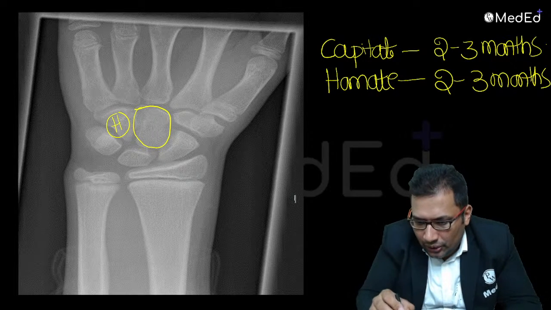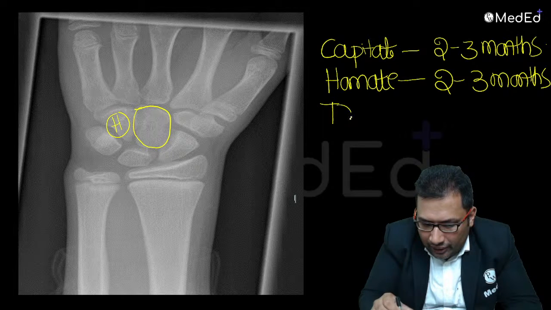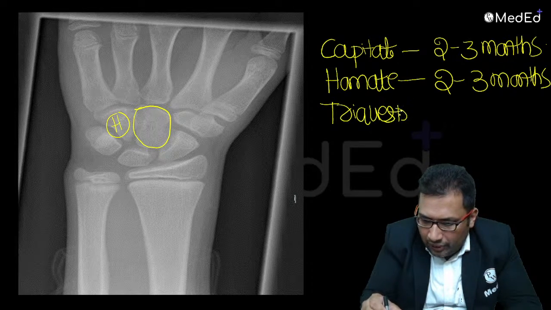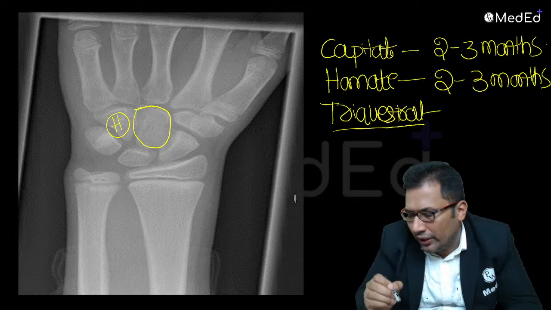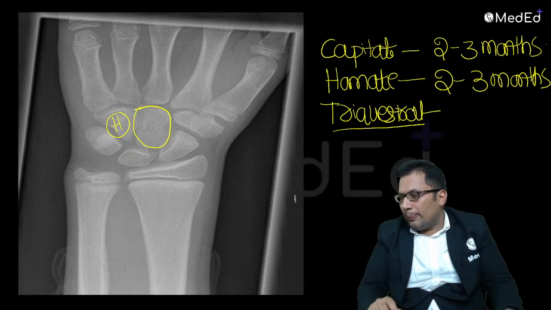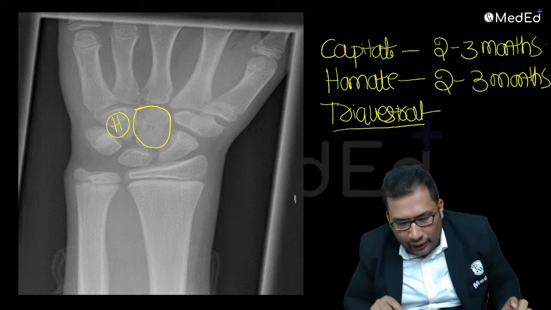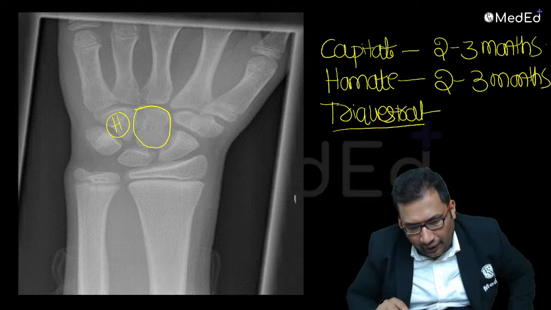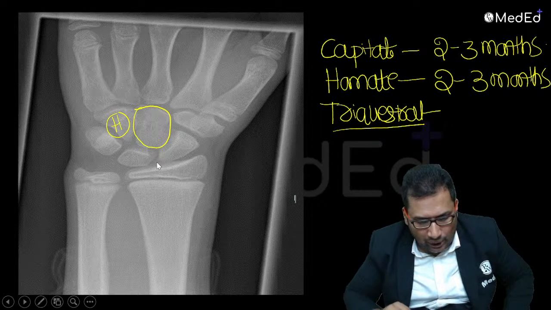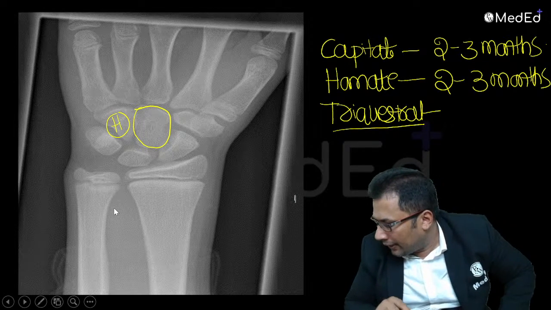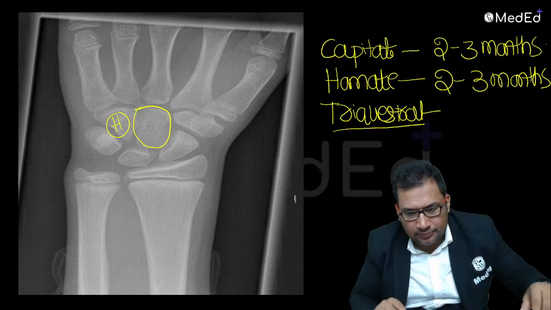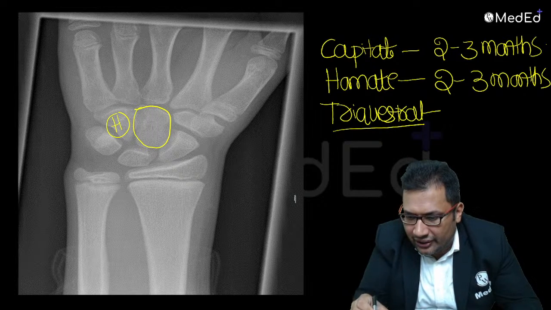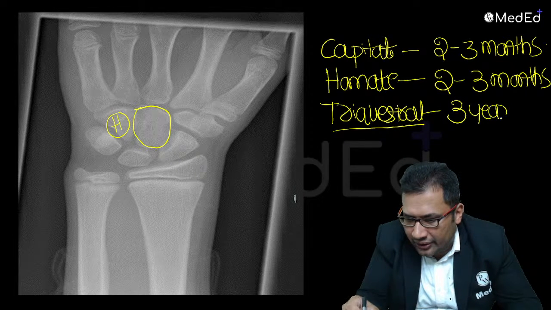Next comes the triquetral. Triquetral. Anyone, when is it going to appear? Can you guess? Answer, all of you. Triquetral, when is it going to appear? Come on, come on. Triquetral: 3 years. Remember, tri is there, no? 3 years.